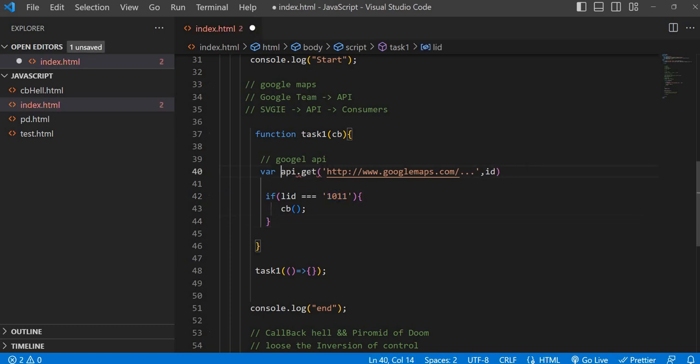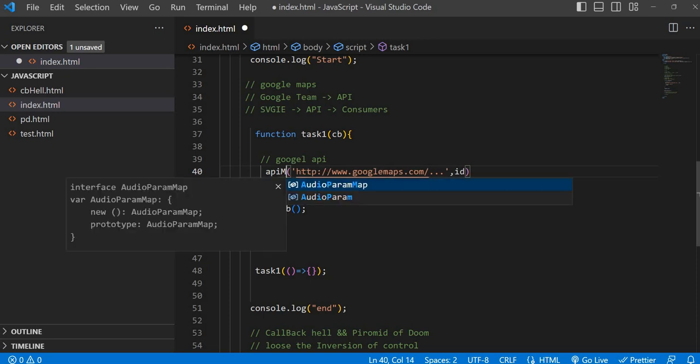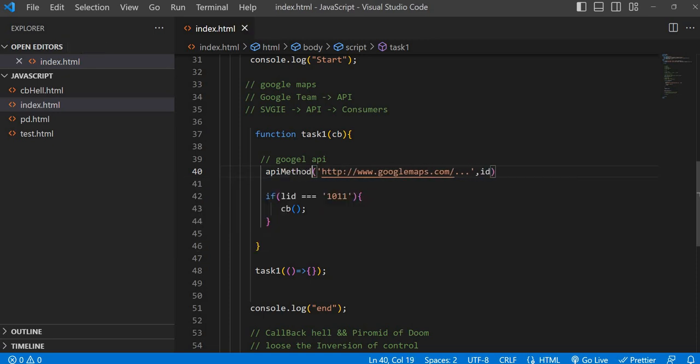So what we will do naturally is pass this callback function as an argument. Suppose here, for example, I'm testing API.get, but normally the Google APIs that are already implemented use promises. Suppose, for example, some API method that is not built on top of promises. At that time, if you are passing this value and this callback function as an argument to the API method, we don't know when it is going to execute.